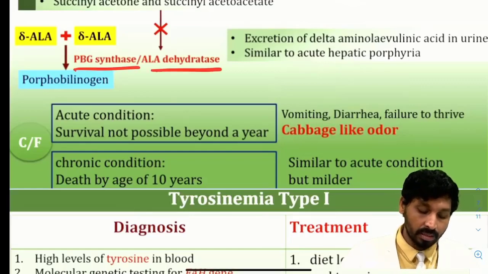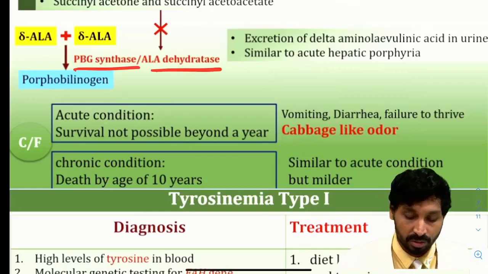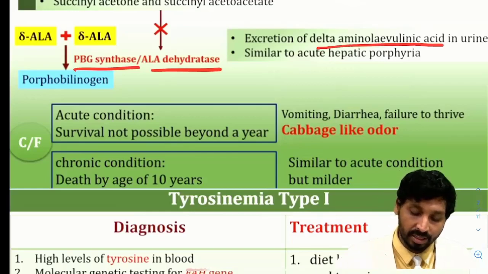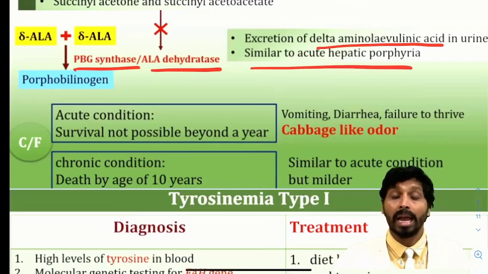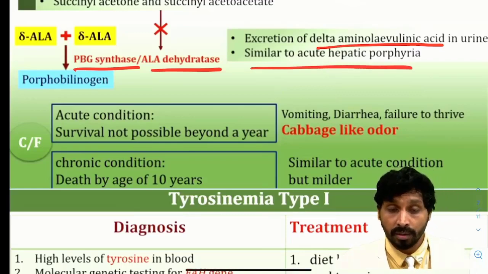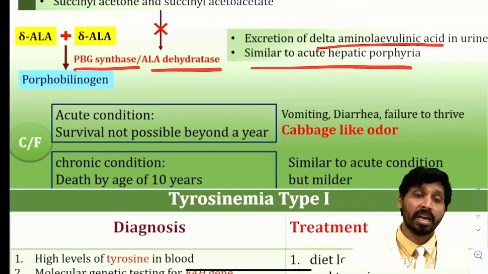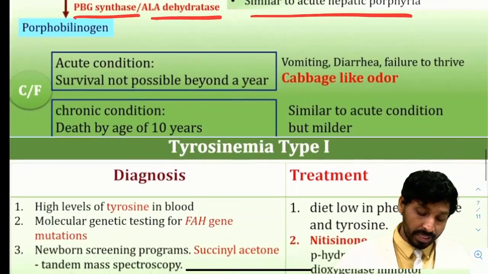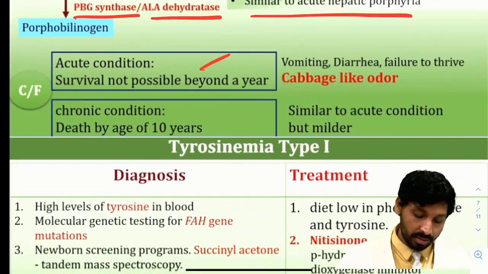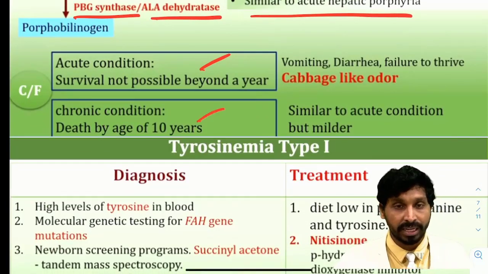So here the aminolevulinic acid, two molecules which are required, like PBG synthase, the aldehydrate enzyme, they block this in making of porphobilinogen. So excretion of delta aminolevulinic acid in urine, similar to acute hepatic porphyria. So don't get confused with tyrosinemia type 1 and acute hepatic porphyria. So in the acute condition, survival is not possible beyond a year. In chronic condition, death by age of 10 years.